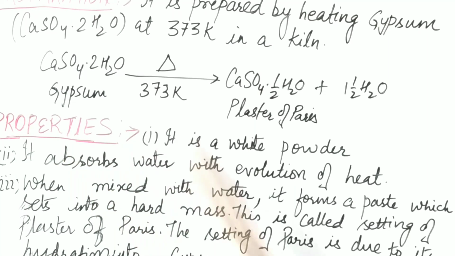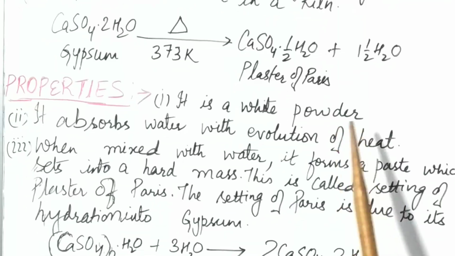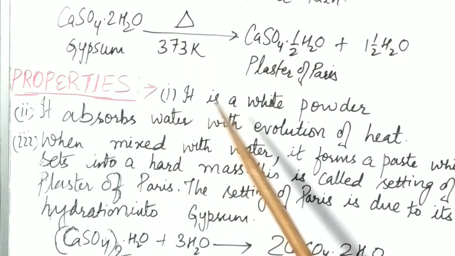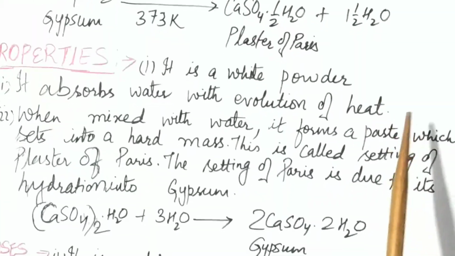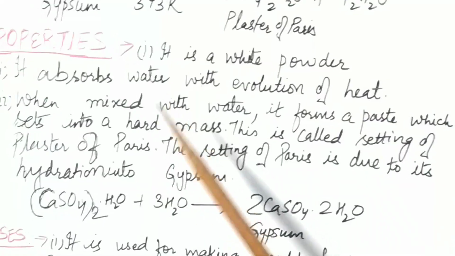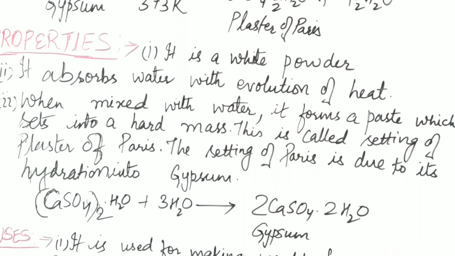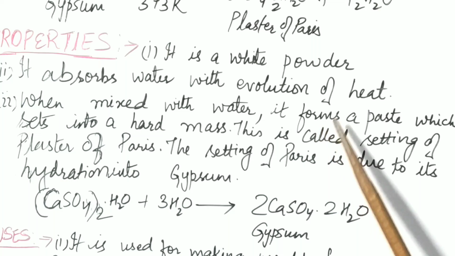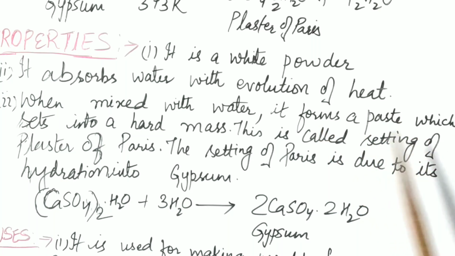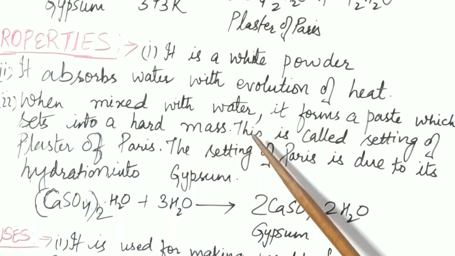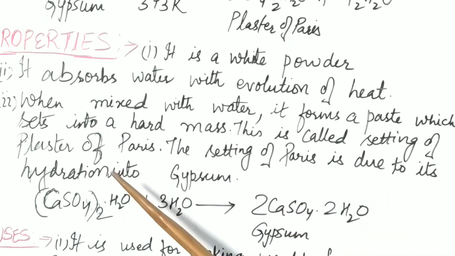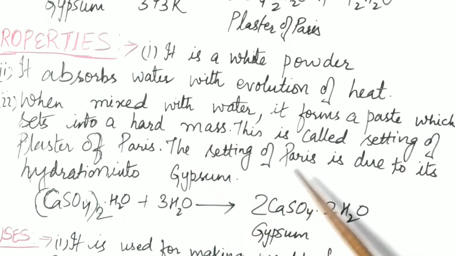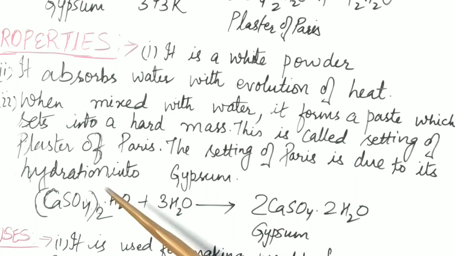Now moving on to properties. It is a white powder. Second, it absorbs water with evolution of heat. Whenever you add water to it, you will see some heat is liberated. Third, when mixed with water, it forms a paste which sets into a hard mass. This is called setting of plaster of Paris. The setting of plaster of Paris is due to its hydration into gypsum.